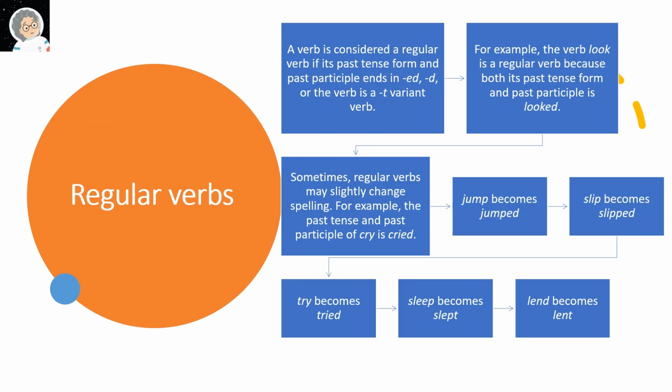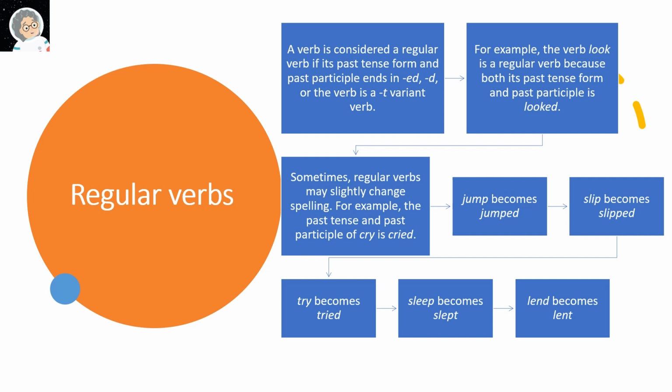Regular verbs. A verb is considered a regular verb if its past tense form and past participle end in ed, d, or the verb is a t variant verb. For example, the verb look is a regular verb because both its past tense form and past participle is looked.